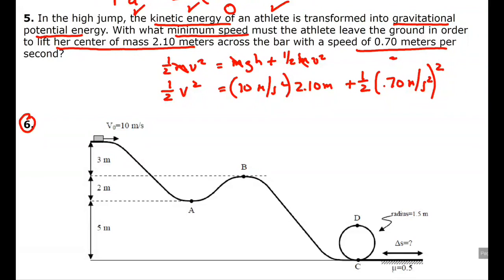I might multiply everything by 2, get rid of the half. This is 20 times 2.10 plus 0.70 squared. Just getting rid of the halves, and now it's just a math problem.